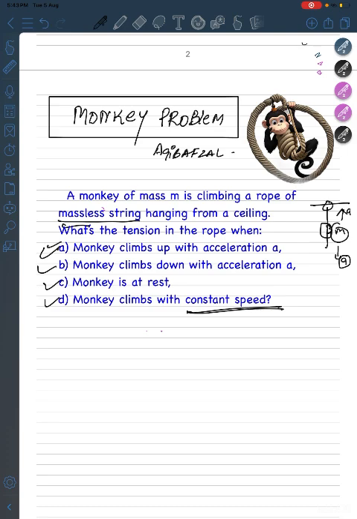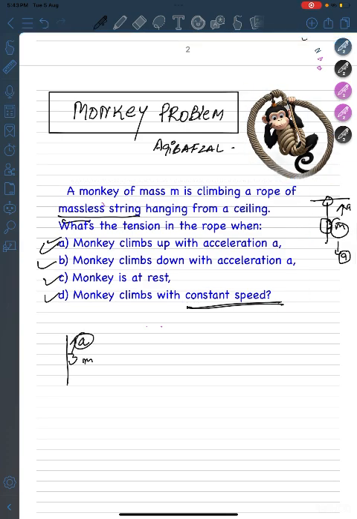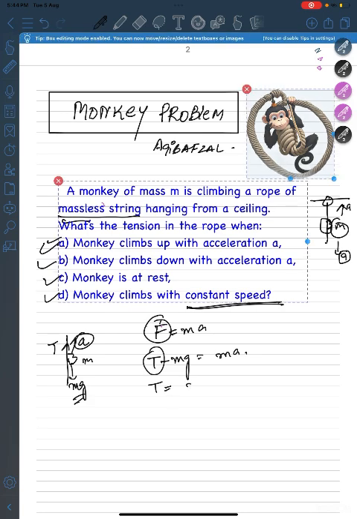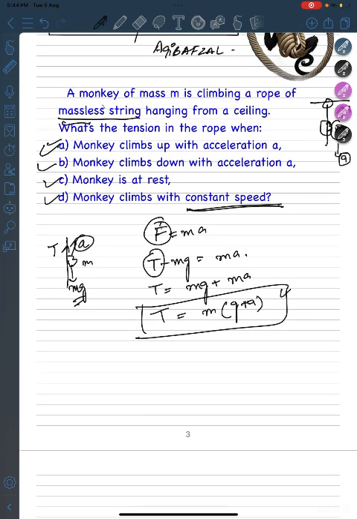Let's go with the first condition, where the monkey is climbing with an acceleration of a. This is a rope, a massless string, and this monkey of mass m is moving upwards along the rope with acceleration a. As you know, force is equal to mass times acceleration. Upwards there will be the tension T, and downwards there will be mg. So the equation will be T minus mg equals ma. We have to find this tension, so T equals mg plus ma, which is m(g + a). From this equation, you'll see that the tension increases as the monkey moves upwards with an acceleration of a.